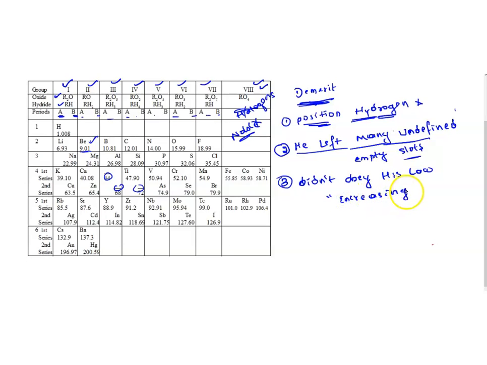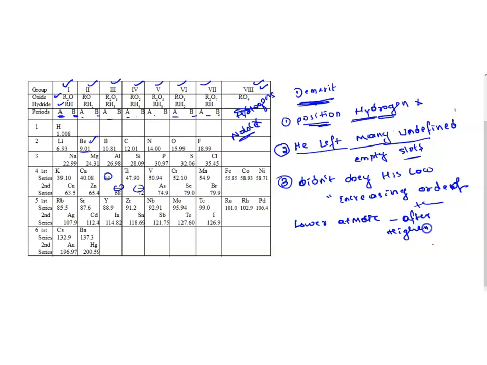Sometimes, in order to maintain similar properties, lower atomic mass elements were placed after the higher atomic mass elements.